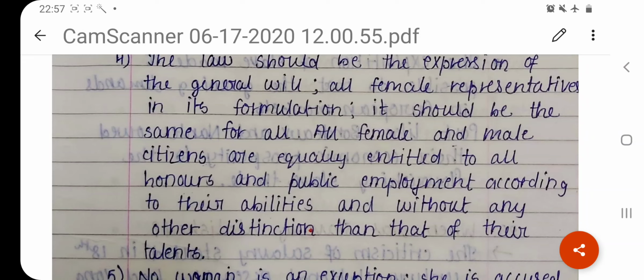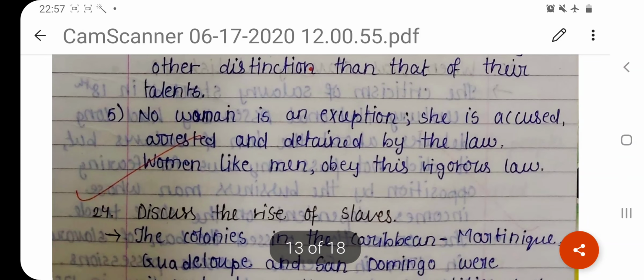A patriarchal society is where there is a male head of the household, which is further followed by patrilineal and patrilocal, where importance is given to the lineage of the man. A married couple would reside in the house of a man, and so on and so forth. No woman is an exception. She is accused, arrested, and detained by the law, just like a man. So women and men both should agree to this law also.